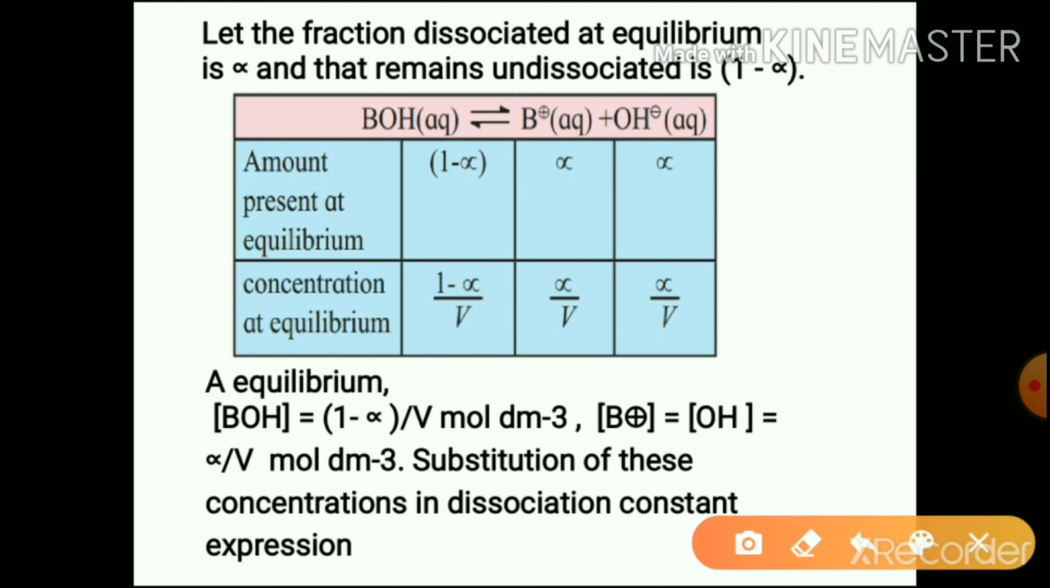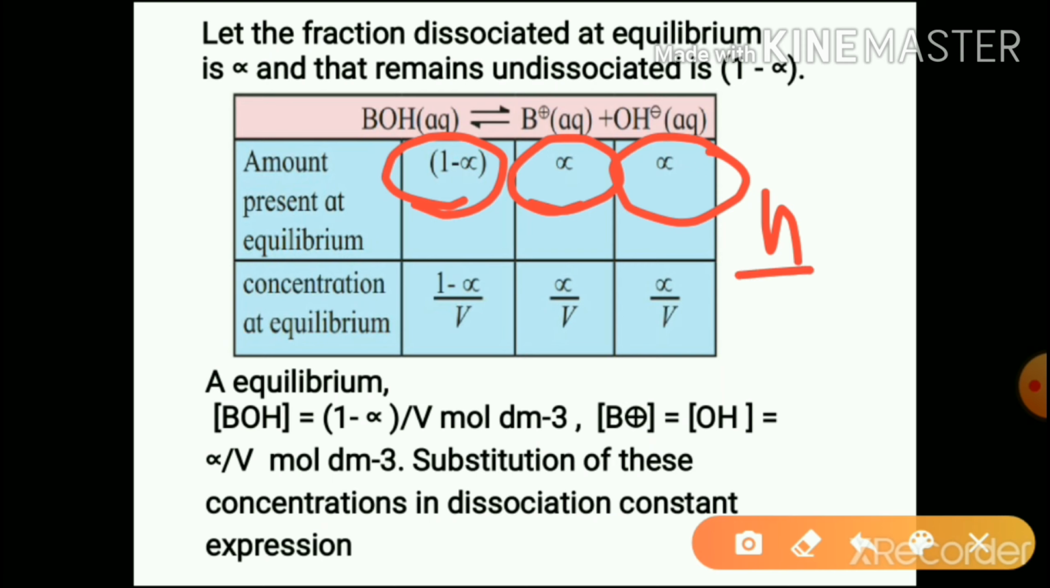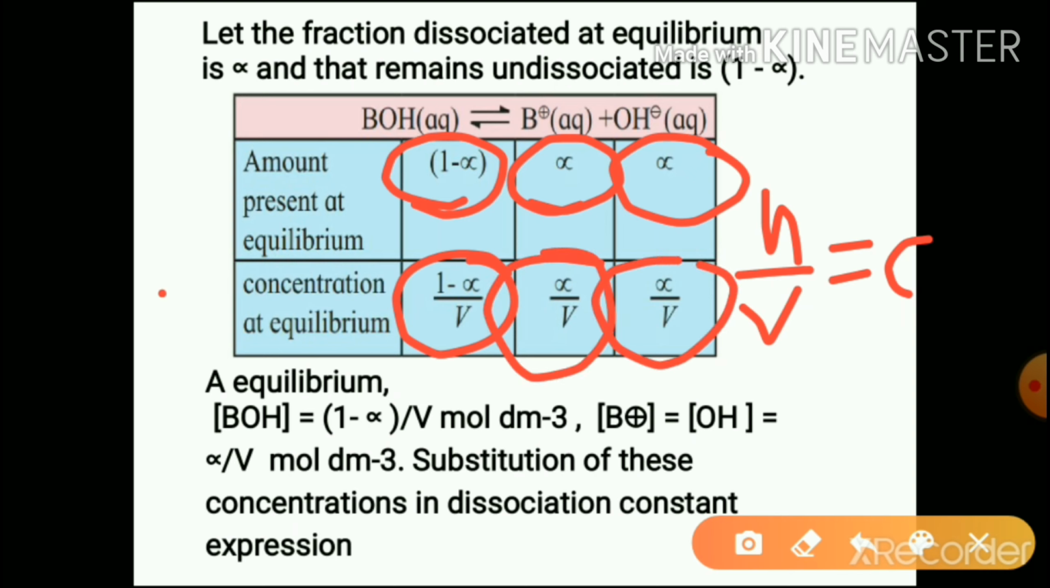See here, amount present at equilibrium. BOH amount present at equilibrium is 1 minus alpha moles. B+ is alpha moles, OH- alpha moles. And n by V is nothing but the C, we know that. So (1 minus alpha) divided by V, alpha divided by V, and alpha divided by V are the concentrations at equilibrium.